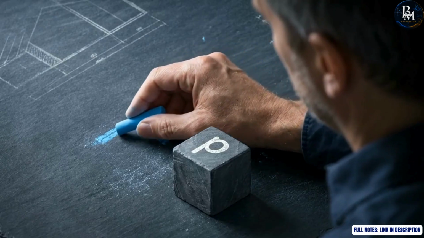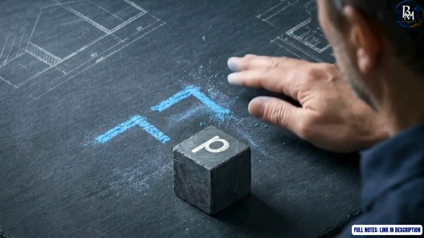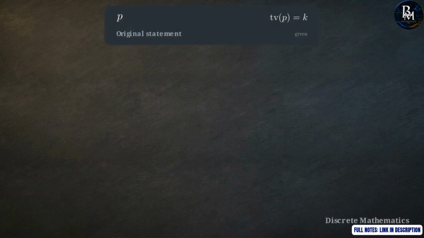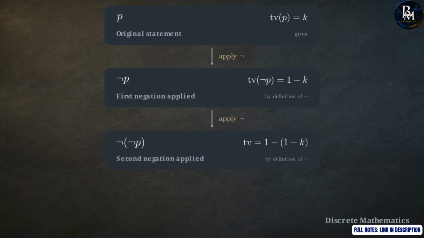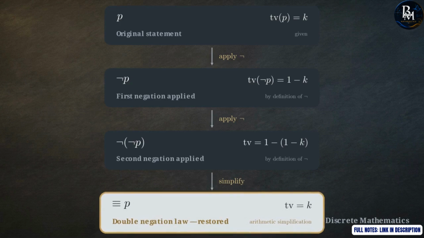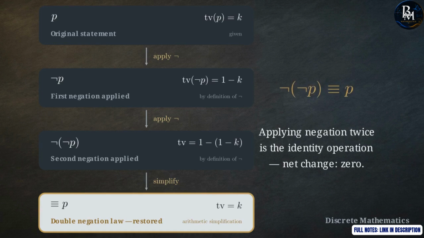This leads to a final analytical question. What is the precise algebraic effect of applying the negation operator twice in sequence? This flow sequence establishes our starting state with an initial unmodified proposition, P. We trigger the first application of the negation operator. As established, this first pass shifts the truth value to its strict complement. We then trigger the second immediate application of the negation operator on that newly flipped value. This double flip perfectly restores the exact original value of the proposition. The double negation theorem proves that the operator applied twice is the logical identity function, resulting in a net mathematical change of absolute 0.